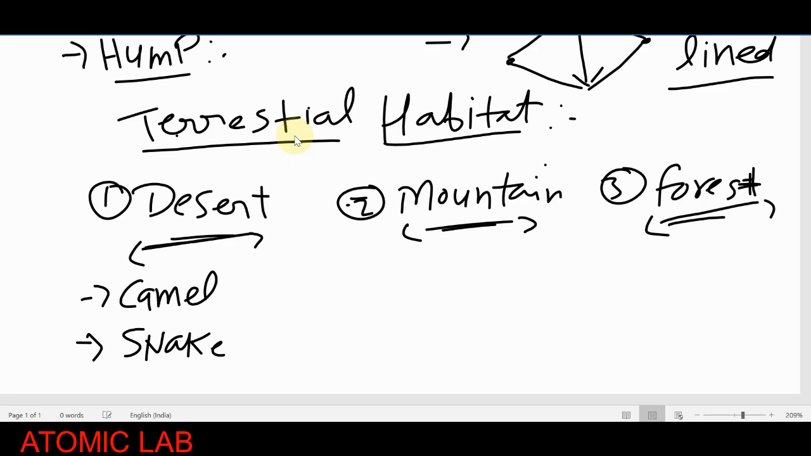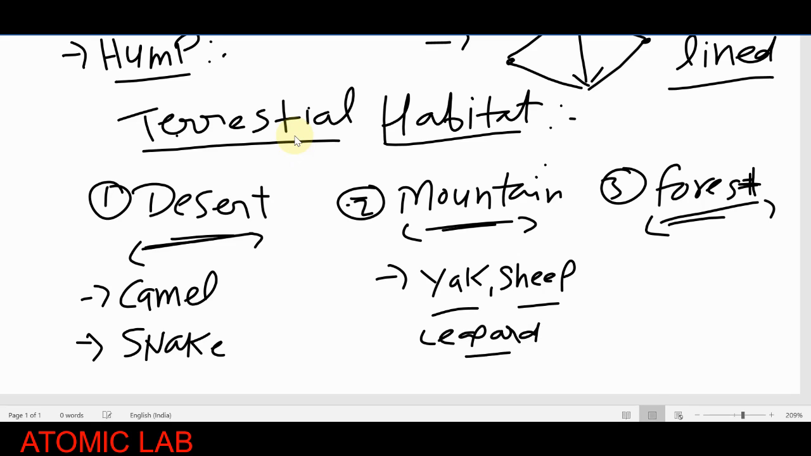Similarly, if you look at the mountain regions, the mountain region is a very cold region. Here you will see animals like the yak, sheep, leopard, buffalo, and so many others like the goat. These kinds of animals you will find in the mountain regions. I am writing this here because they have long fur on their body.